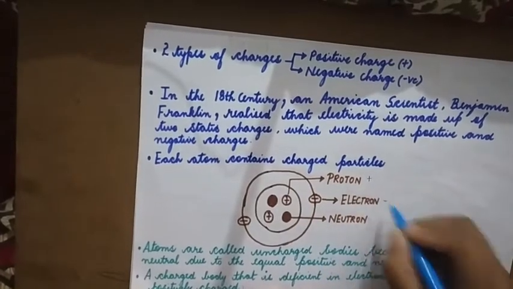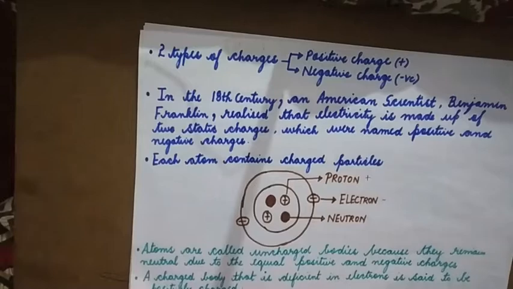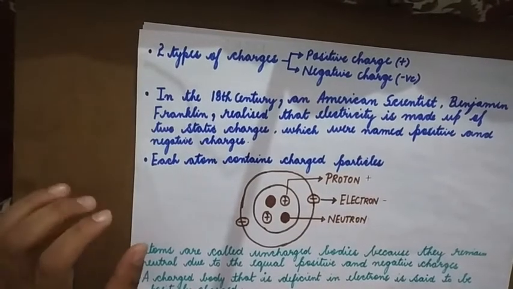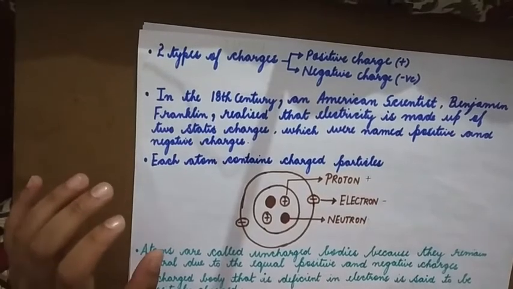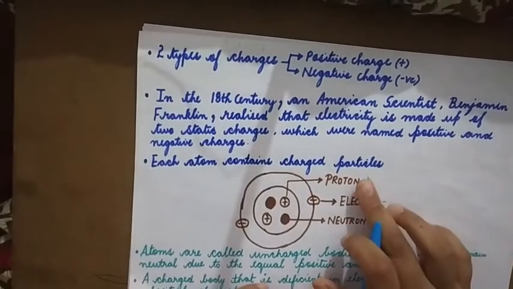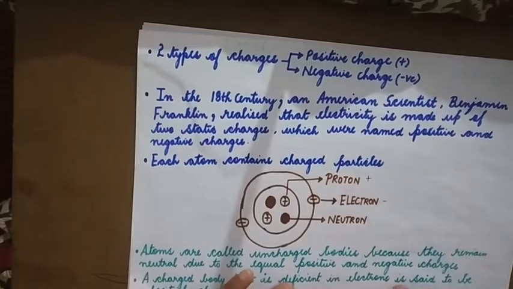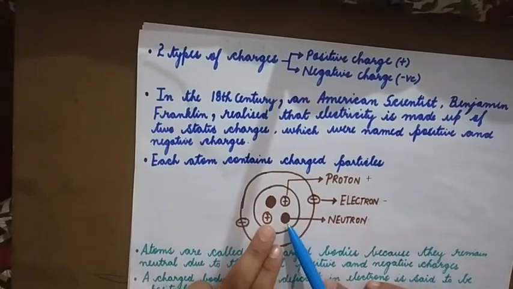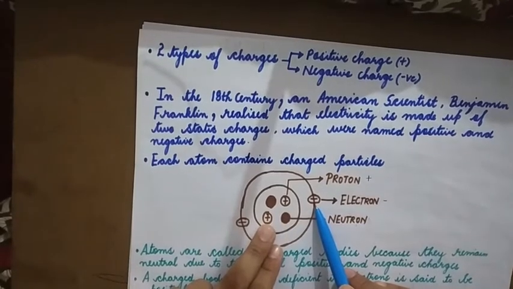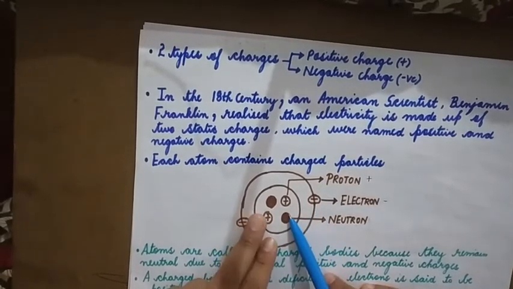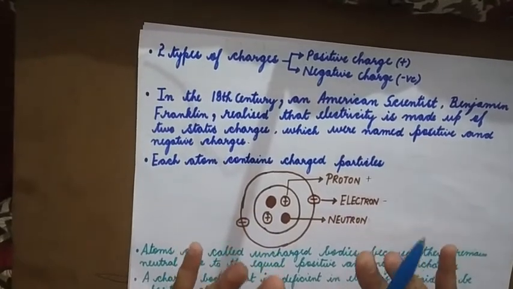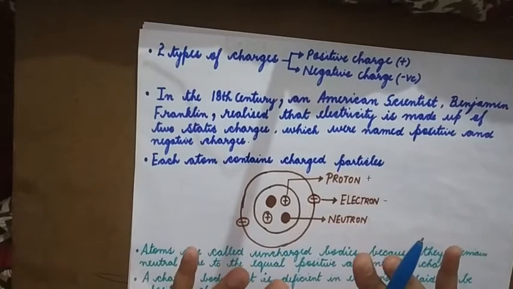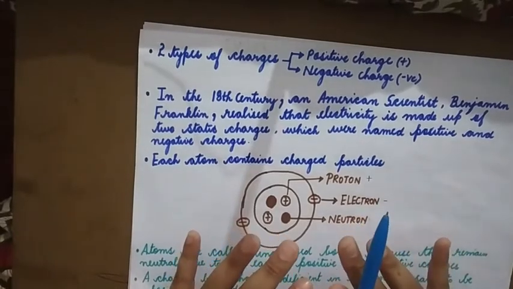And around the nucleus we have electrons. These are negatively charged. So when do I say an atom is uncharged or stable? When the number of protons and electrons are equal. If there are two protons in the nucleus, there should be two electrons. If there are three protons, there should be three electrons. Only when there is balance in the charge do we call the atom stable, or uncharged.